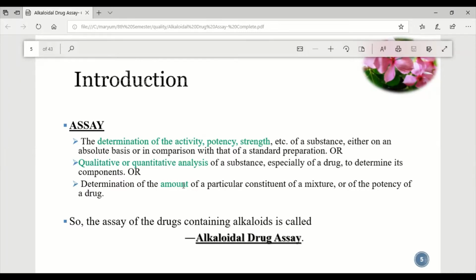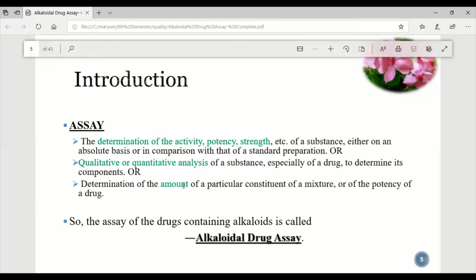Next, we check which component with specific therapeutic activity is present in it, and what will be its quantity in the drug. First we determine whether the specific crude drug has alkaloid or not. That would be its qualitative analysis.